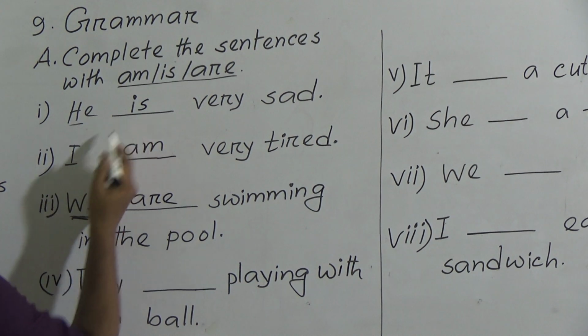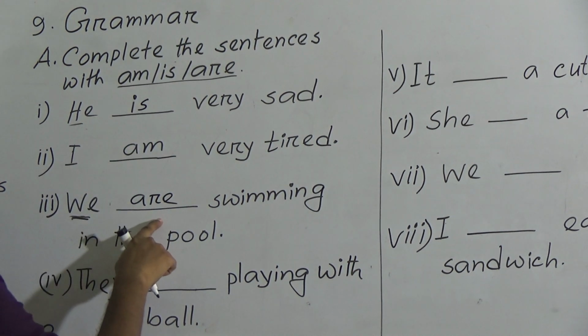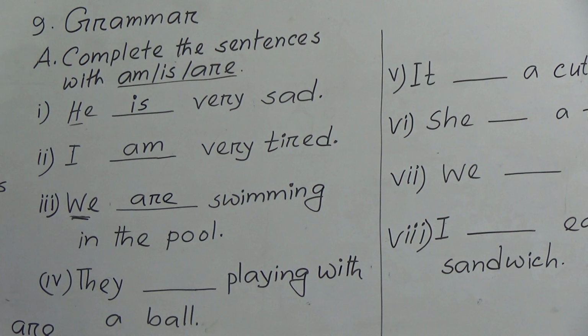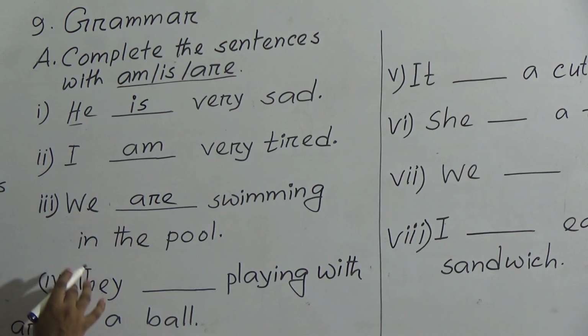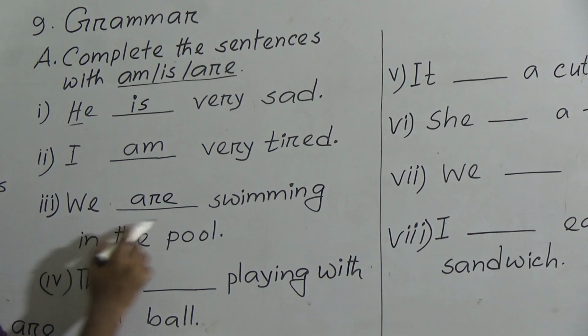Is is called a singular verb, and are is called a plural verb. You will learn more when you grow up and read in class 4, 5, 6, 7. So, we are swimming in the pool.